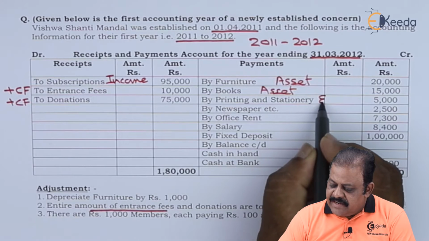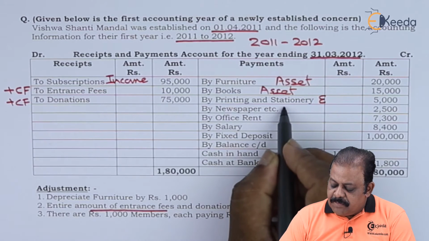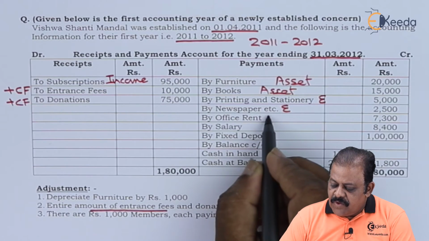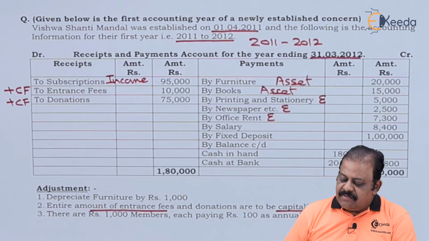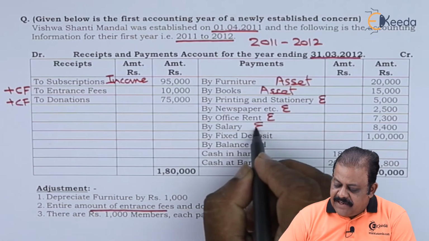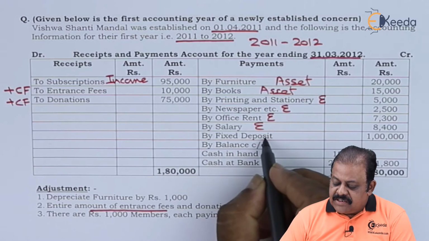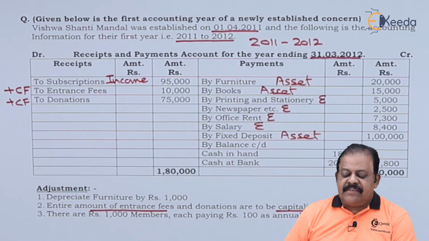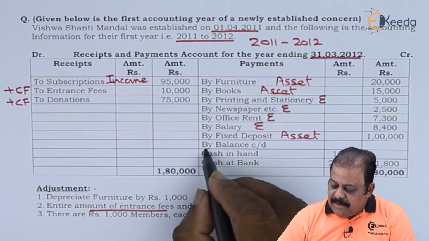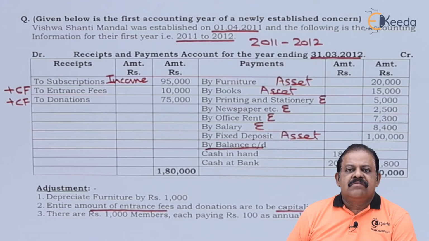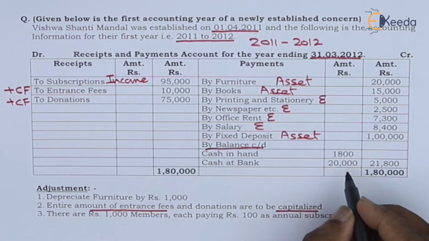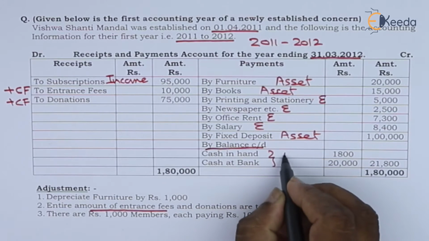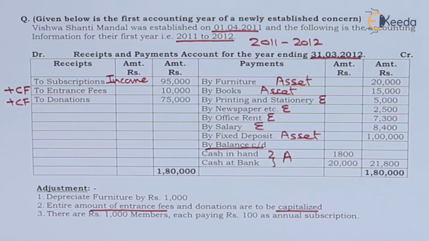Printing and stationery expenditure, newspaper expenditure, office rent expenditure, salary expenditure. Fixed deposits, it's investment, it will be recorded as asset. Balance carried down, closing balance of cash and closing balance of bank, will be recorded as asset.